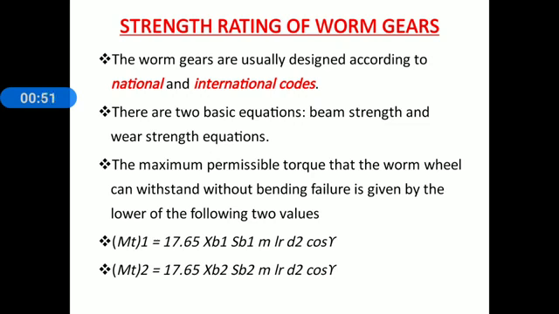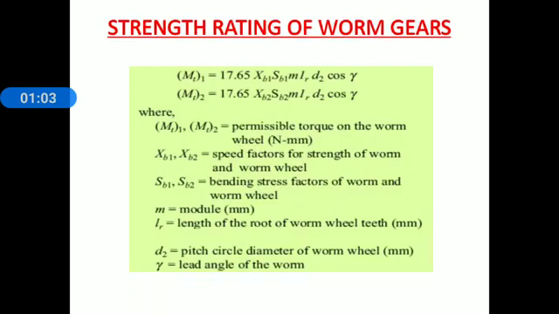The maximum permissible torque that the worm wheel can withstand without bending failure is given by following two values. Everyone observe the screen carefully. The following two values of permissible torque are given, MT1 and MT2. MT1 is equal to 17.64 XB1 SB1 M LR D2 cos gamma. Second expression for permissible torque, MT2 is equal to 17.65 XB2 SB2 M LR D2 cos gamma, where MT1, MT2 are permissible